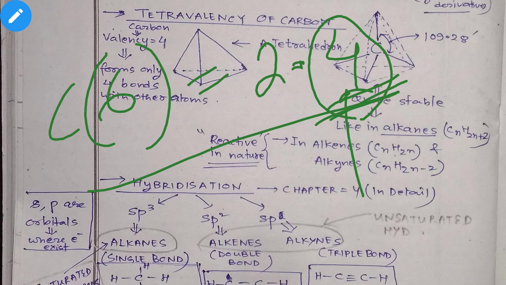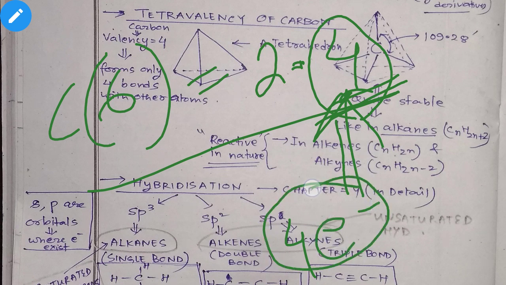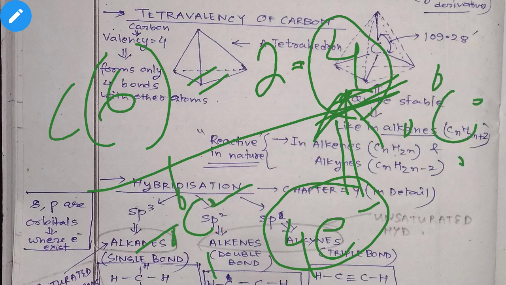But as of now, since these 4 electrons are there in the valence shell, they participate in bonding. That's why carbon has 4 different electrons which it can share or transfer with other atoms to form a bond. Bonds are nothing but a linkage between two atoms. If I say carbon is connected to hydrogen, that means there is a bond between carbon and hydrogen.